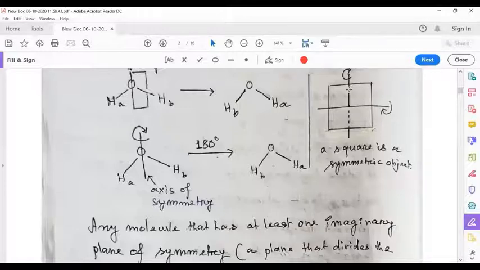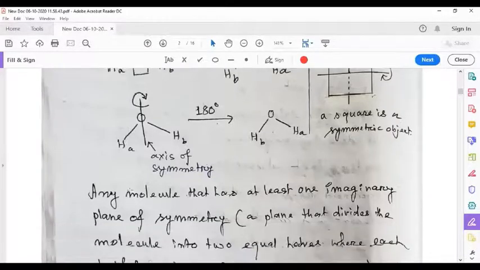And each of these two axes divides the square into two equal halves, and each half is the mirror image of the other half. This way, the square is symmetric. So, in this way, water molecule is symmetric, a square is symmetric.